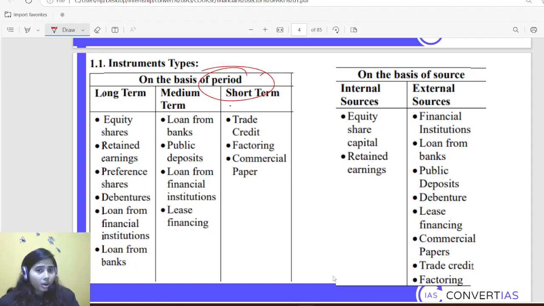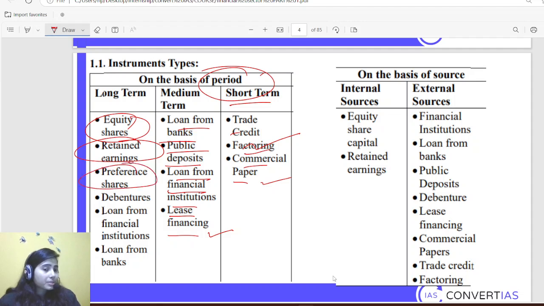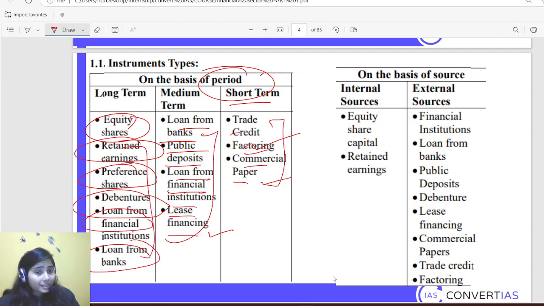Okay, so in short term: trade credit, factoring, commercial papers. In medium term: loan from bank, public deposit, loan from financial institution, and then lease financing. Long term: equity shares, retained earning, preference shares, debenture, loan from financial institution, and loan from banks. I'll be explaining the meaning of these terminologies because they are highly relevant from an exam perspective. In the coming slides, I'll be discussing them all.